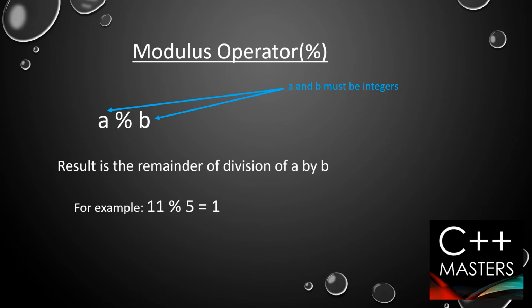Look at the example below. 11 % 5 gives 1. When we divide 11 by 5, we get the remainder 1. So the answer is 1. And it is only applicable on integers, not on other types, not on floats, doubles, or anything else.